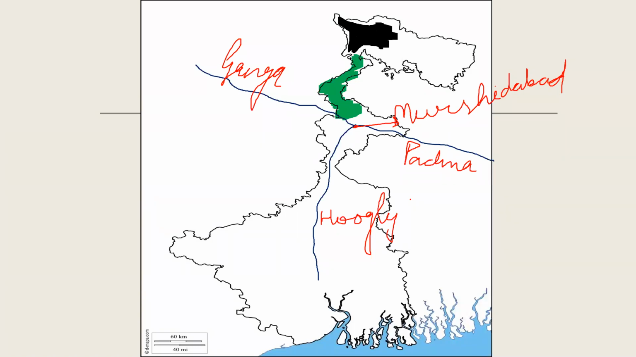So now we will see some more things. This is your Darjeeling Himalayas. I have already told, this is your Himalayas. You can write here Himalayas. And this is your Duars. Okay.